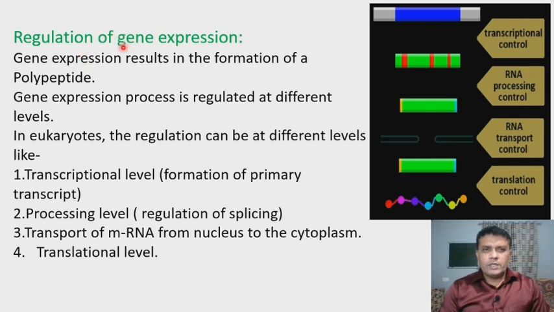Now gene expression results in the formation of a polypeptide or protein. The proteins may be enzymes. So the expression of a gene in the cell occurs by the formation of protein.